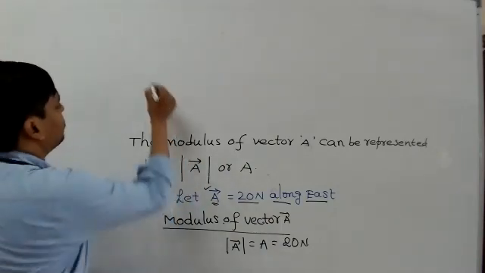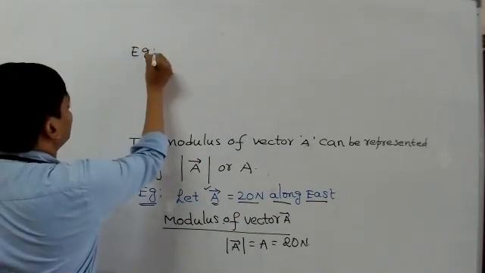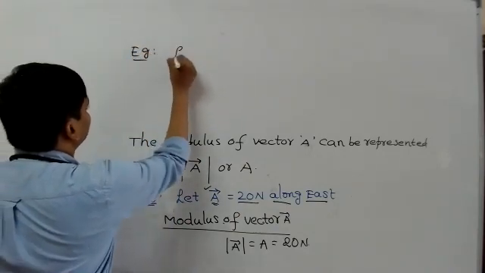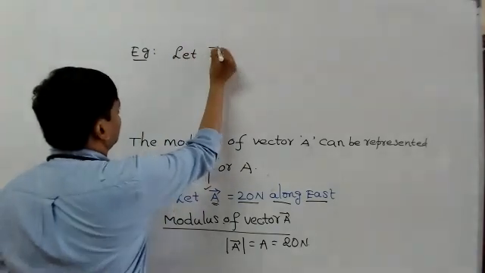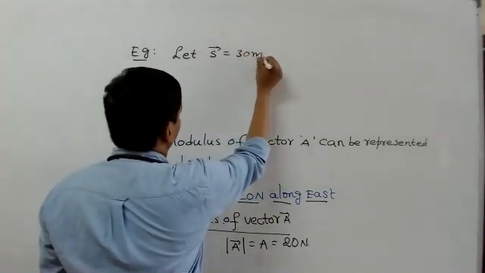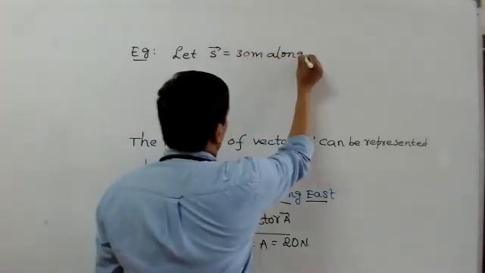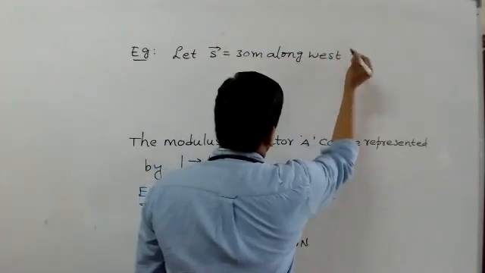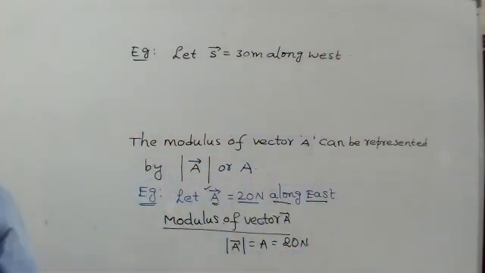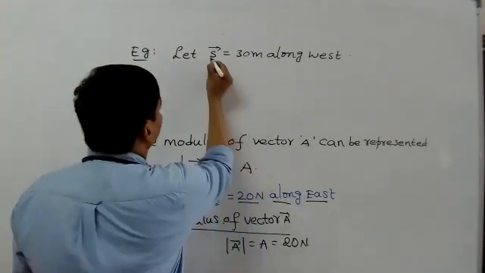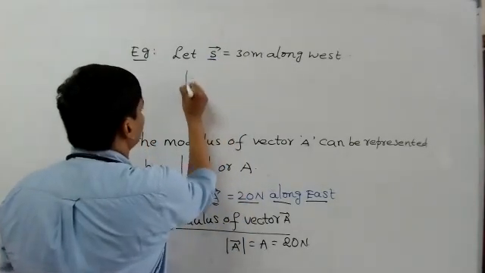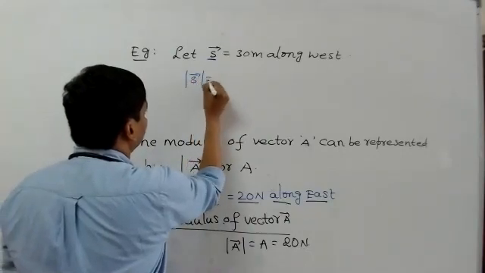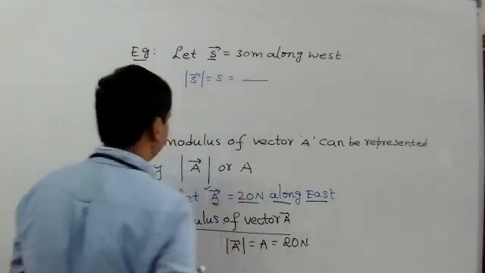Now I give you one more example. Let S bar equal to 30 meters along west. Now tell me, the magnitude of S bar, the displacement vector. What's the magnitude of S bar or mod S? You write the answer.